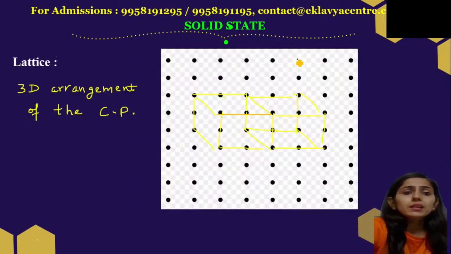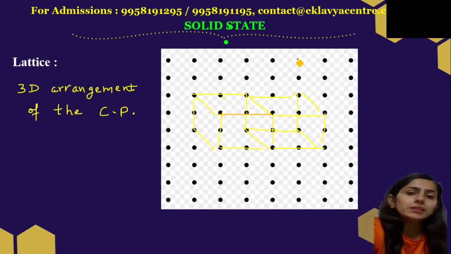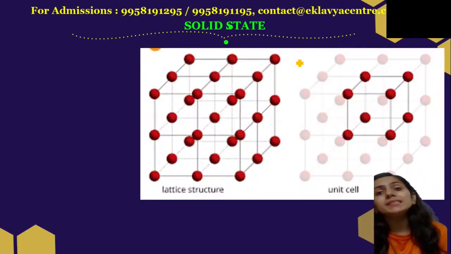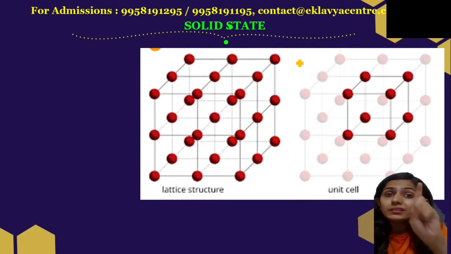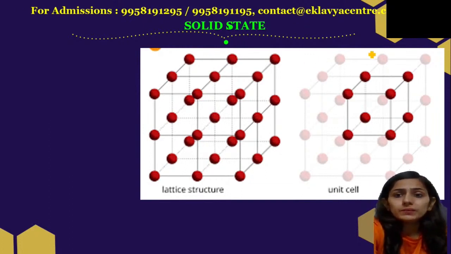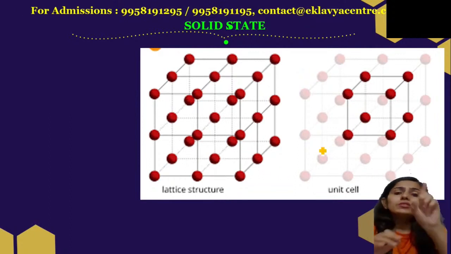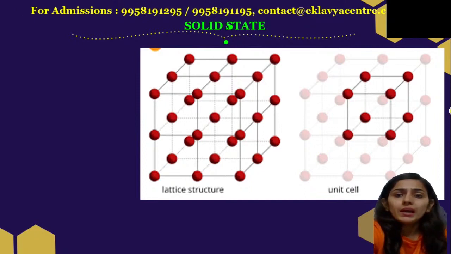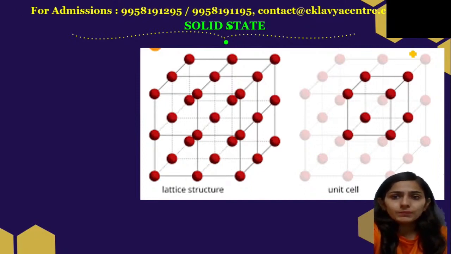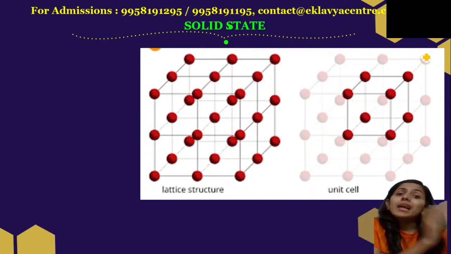What is lattice? It is the 3D arrangement of the constituent particles. But what is a unit cell? Unit cell is one 3D arrangement. If I take one cube out of all the cubic boxes you can see here, and keep on repeating this unit cell, I'll get a lattice structure.